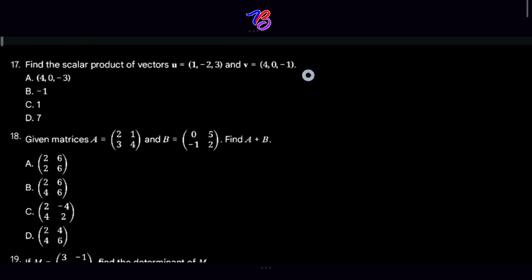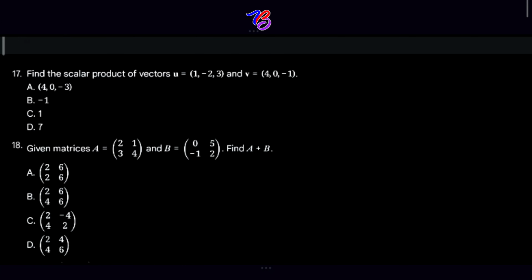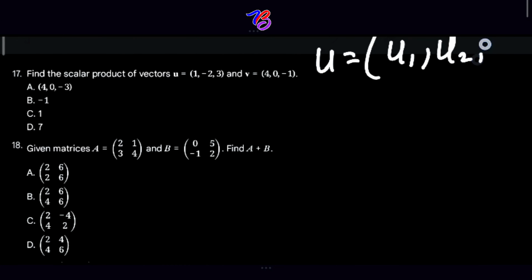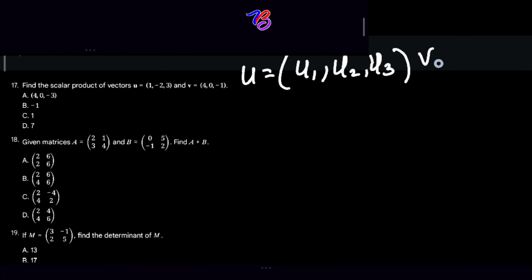So we have 2 vectors. We're going to use the scalar product, which is the dot product of 2 vectors, to solve this. Because we are given u to be u1, u2, and u3, then we are given v to be what? v1, v2, and v3 also.